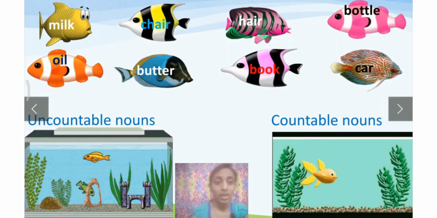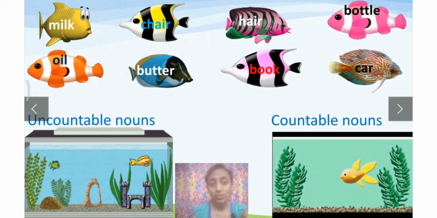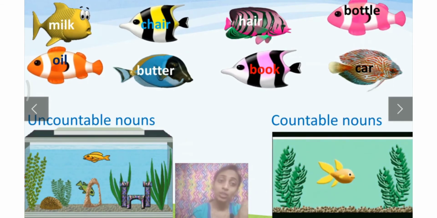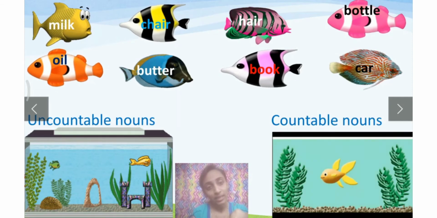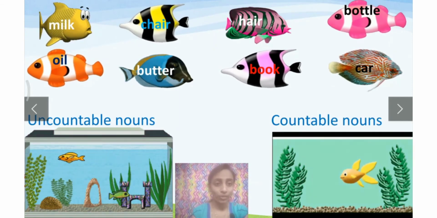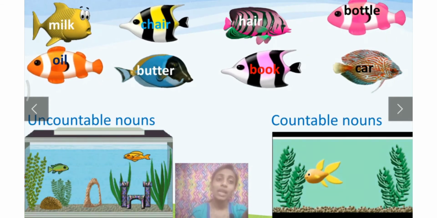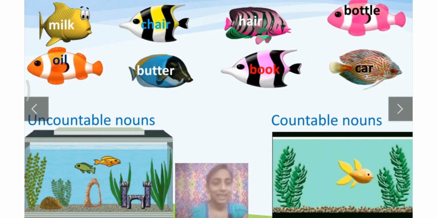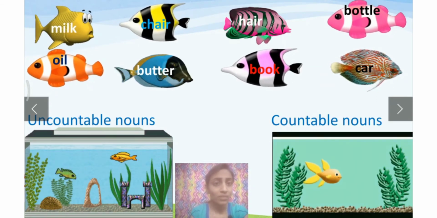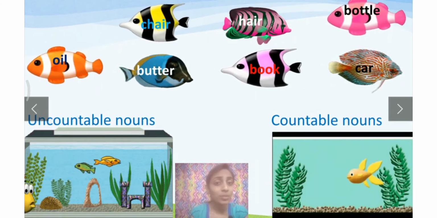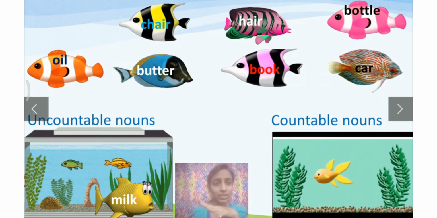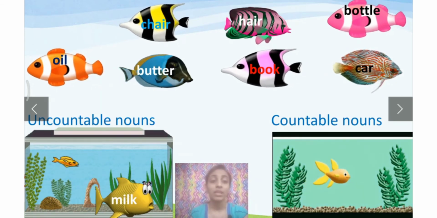Like for example, if an uncountable noun is written on the fish, you have to place that fish into the uncountable nouns tank. And if there is a countable noun written on the fish, then you have to put that fish into the countable nouns tank. Fine. Now, our first one is milk. Milk is an uncountable noun. Can you count milk? Do you say 1 milk, 2 milks, 3 milks? No, right? Yes.